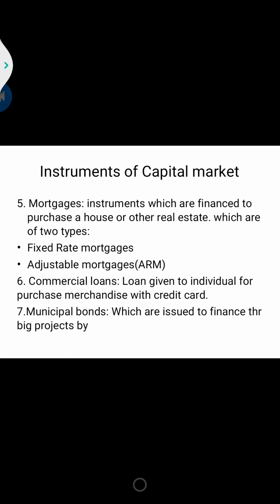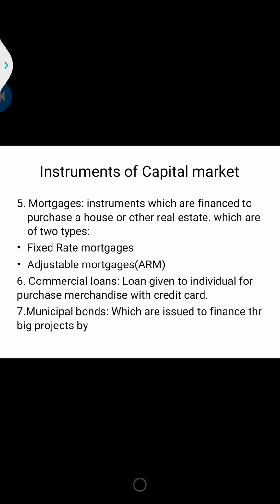We have two types of mortgages: fixed rate mortgages and adjustable rate mortgages. In fixed rate mortgages, a fixed rate of interest is specified during the term of the loan. In adjustable ones, the rate of interest can change, generally every year or 3 years.